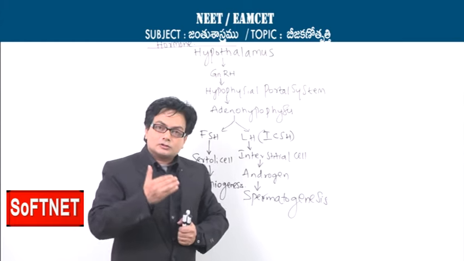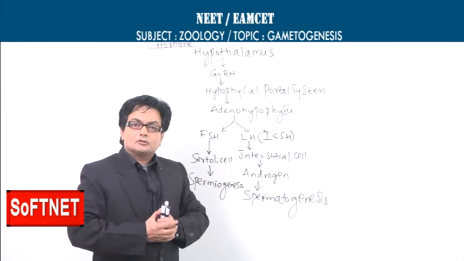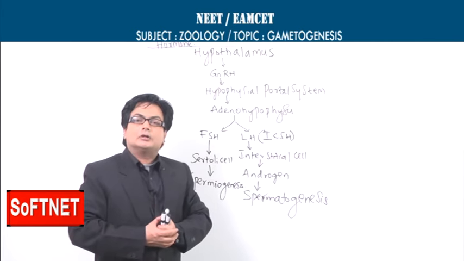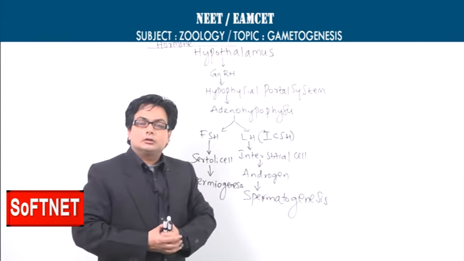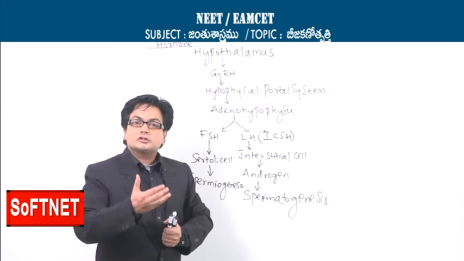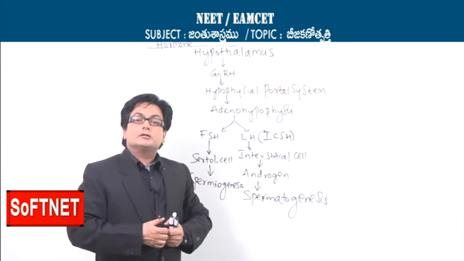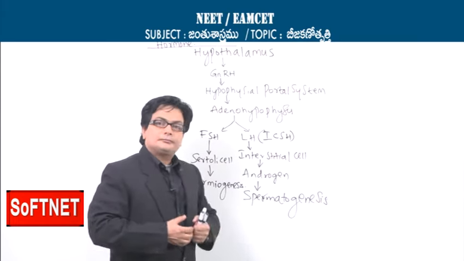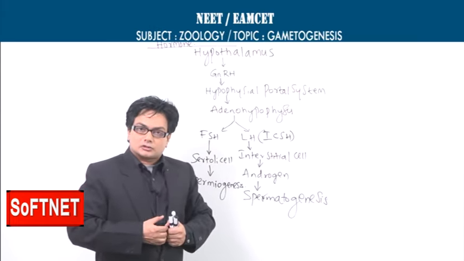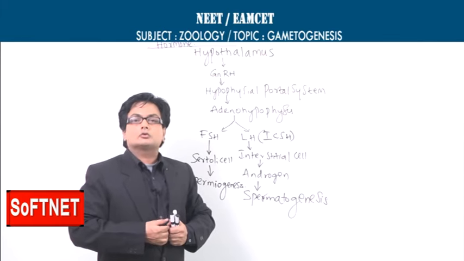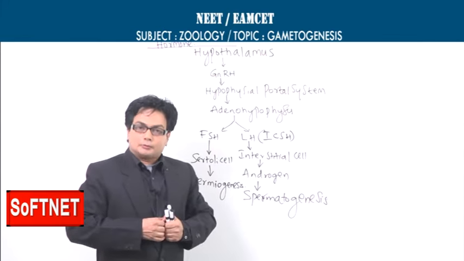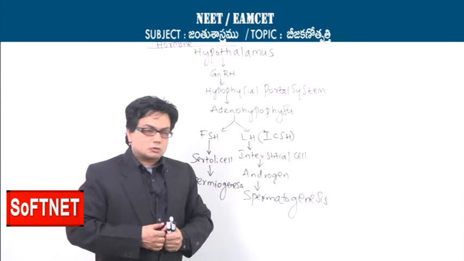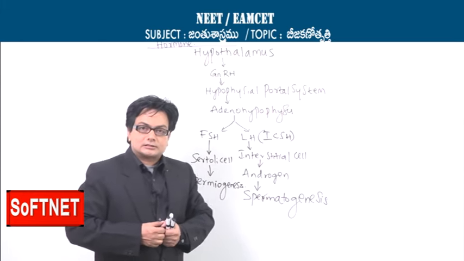That means the LH or ICSH will be performing long distance signaling, endocrine signaling, and will act upon the cells called the interstitial cells. The interstitial cells, the Leydig cells, the interstitial endocrinocytes, are affected by the LH, and as a result the male sex hormone called the androgen, also called testosterone, will be produced, and the androgen or testosterone will help in the process called spermatogenesis.